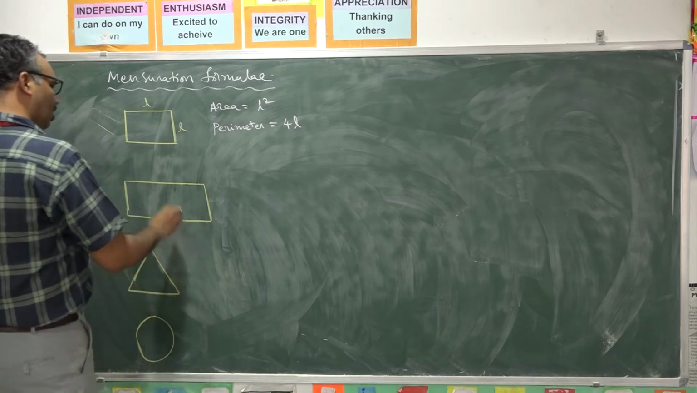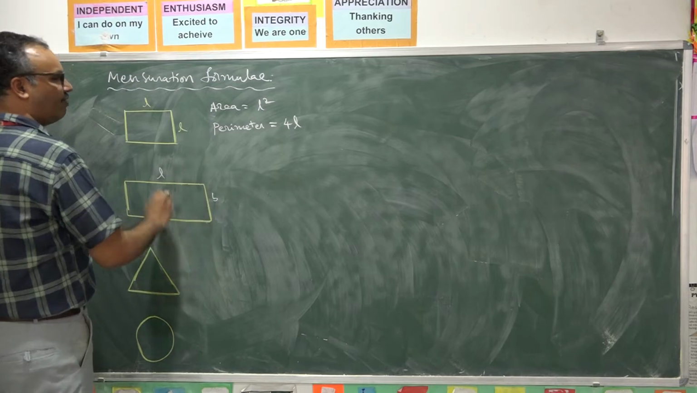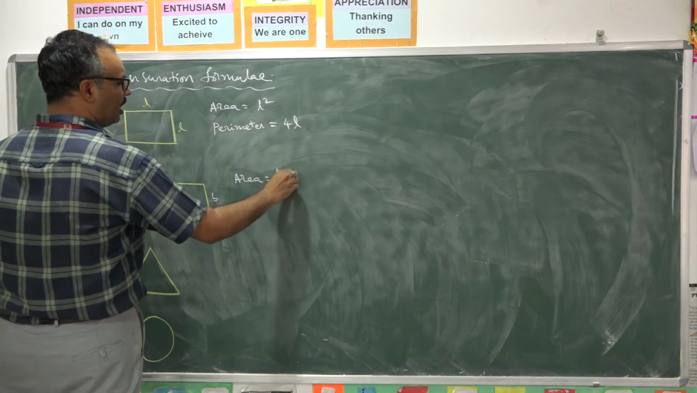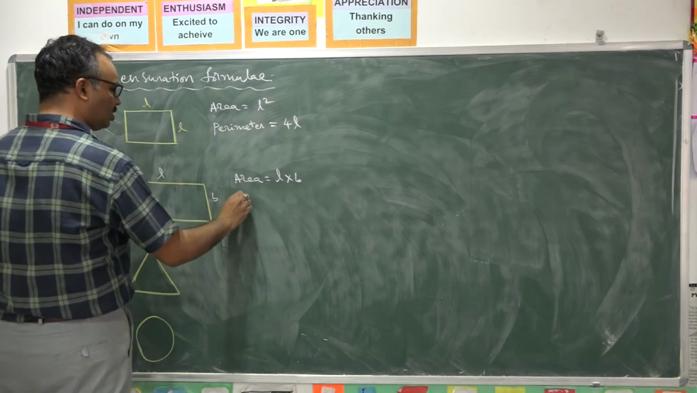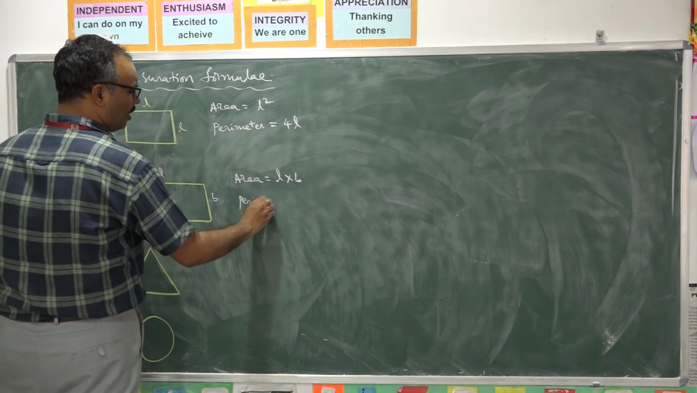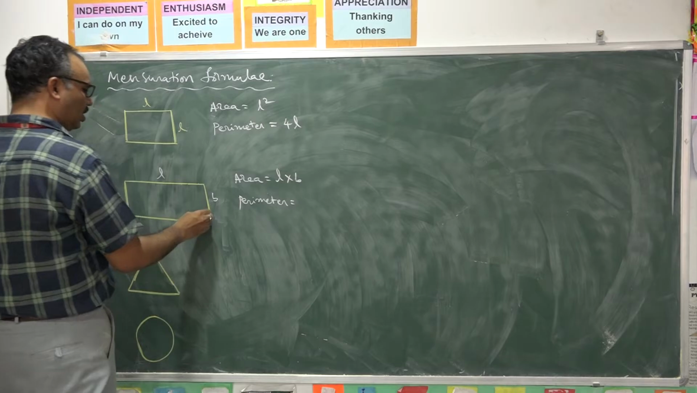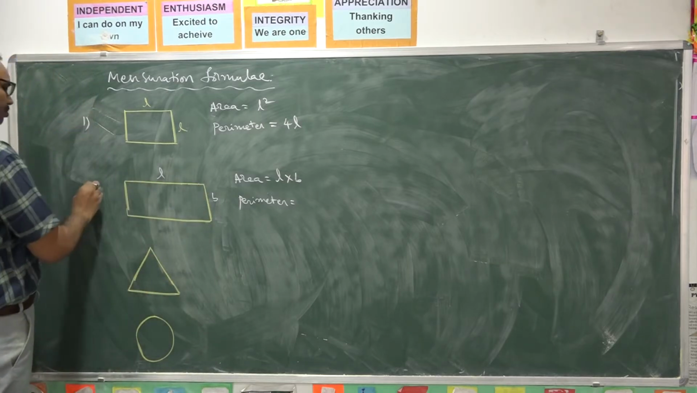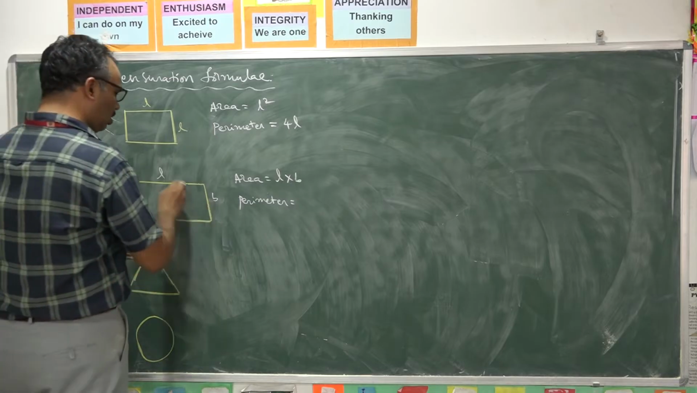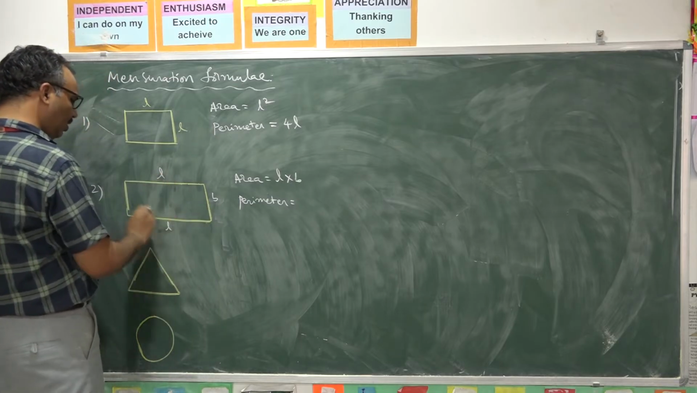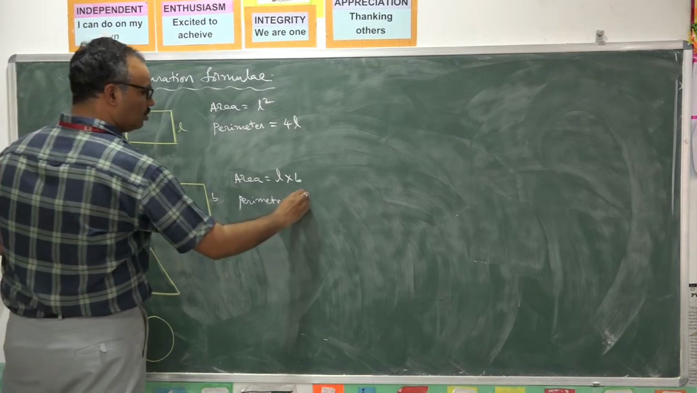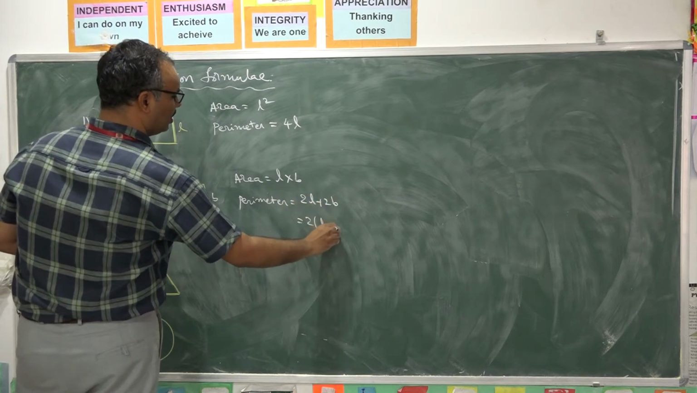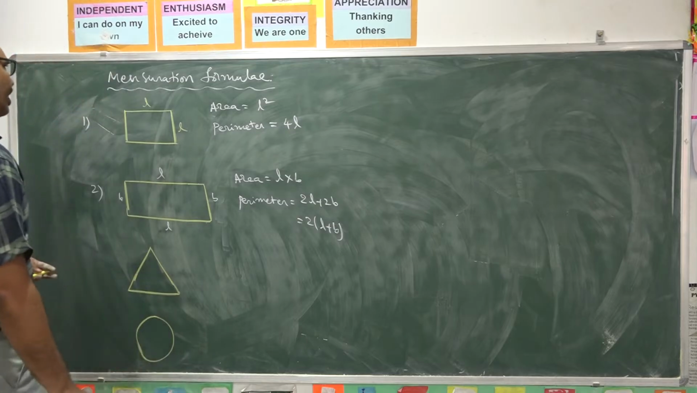Similarly, for rectangle, length and breadth are different. So what is the area? Area of a rectangle is length into breadth. What is its perimeter? Perimeter means the total length of its boundary. So 2 L's are there, 2 B's are there: 2L plus 2B, or you can write 2 into (L plus B) is the perimeter for rectangle.